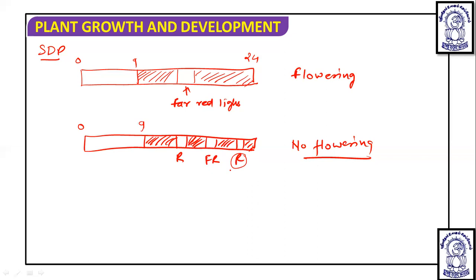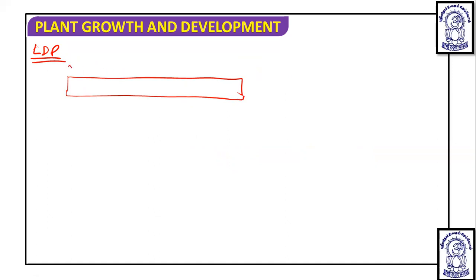Now, in the same way, if it is a long day plant, then suppose there are 13 to 14 hours of light period given, and 10 to 11 hours of dark period. If such a thing is observed, then flowering will occur.